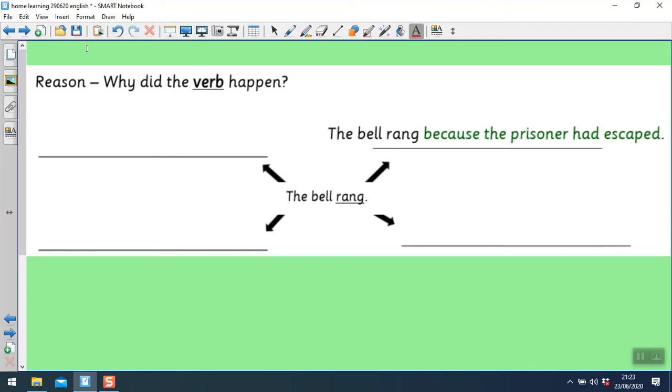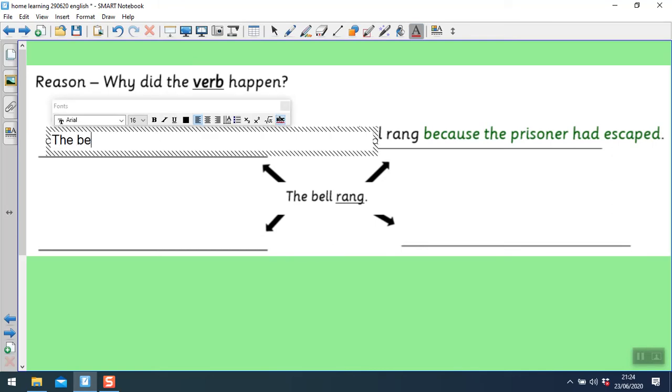Now we're looking for the reason. So we've done the T for TRAMP. We're now on the R of TRAMP. So why did the verb happen? The bell rang because the prisoner had escaped. So all of that information in green is your adverbial. I'd like you to pause the video and continue the bell rang to make sentences that include 3 different adverbials, answering the question why. Pause the video while you do this.